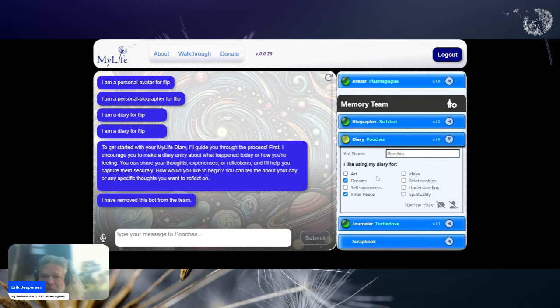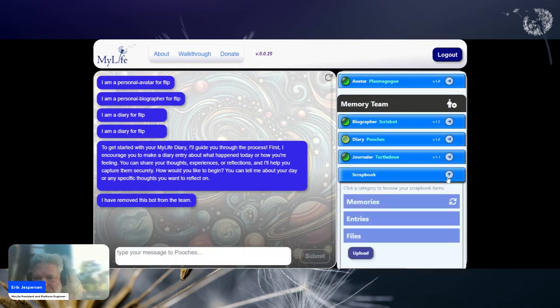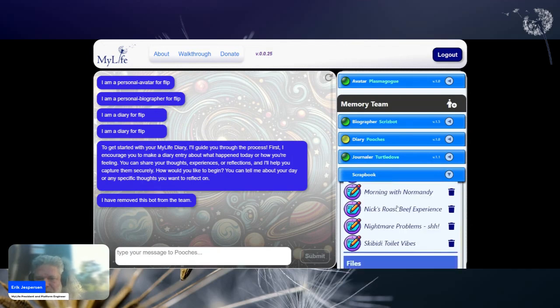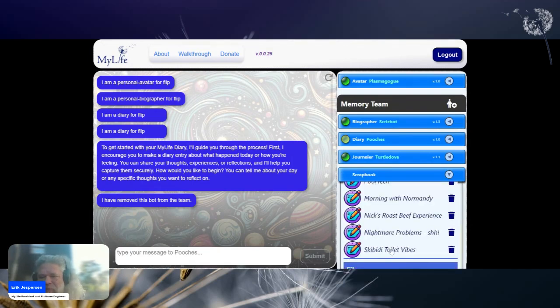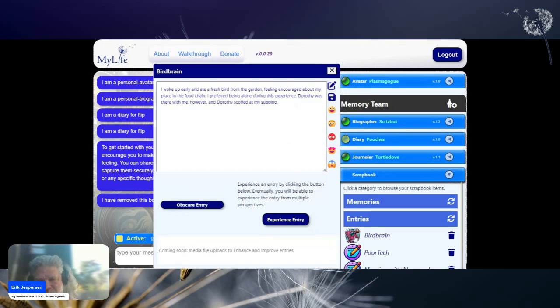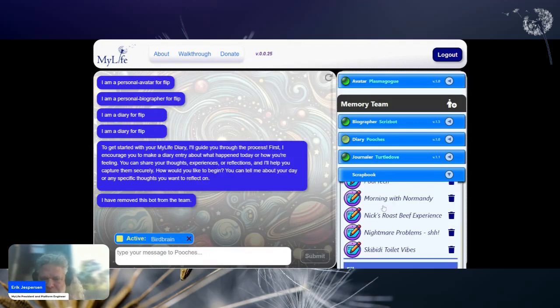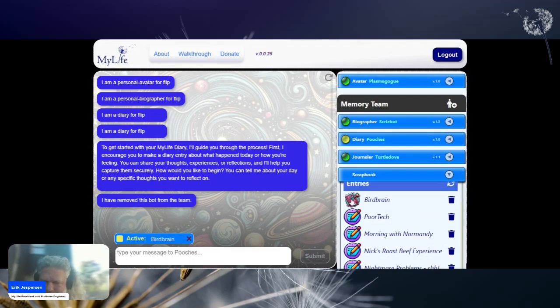Your diary Pooches is now available for typing in entries. And rather than lead you through that whole thing, I'll just show you that that's true. Here are a list of entries. Here was today's. There's also an icon issue. This is bird brain. So when you do an entry through your diary, you should be getting this icon.